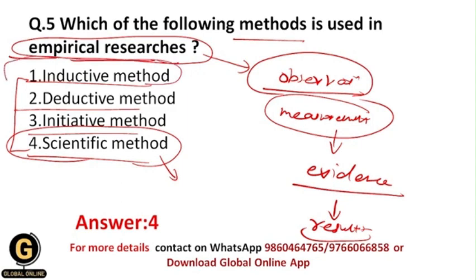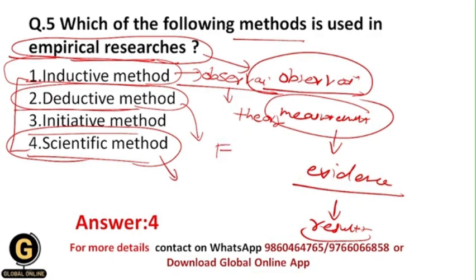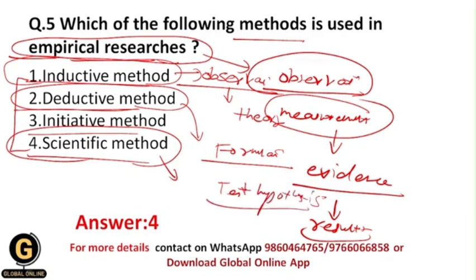And what are the inductive and deductive methods? Within the inductive method we have observations, and based upon the observations we formulate a theory. Within the deductive method we formulate a hypothesis and test it using statistical techniques, and finally you get the results and conclusion. Whenever you combine the inductive method and the deductive method, it forms the scientific method. And that's why the correct answer here is 4.